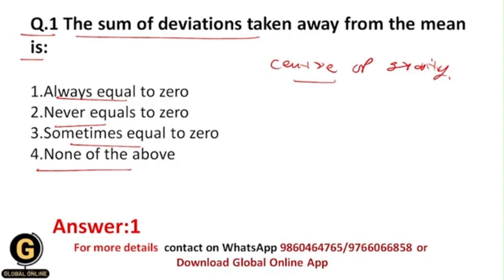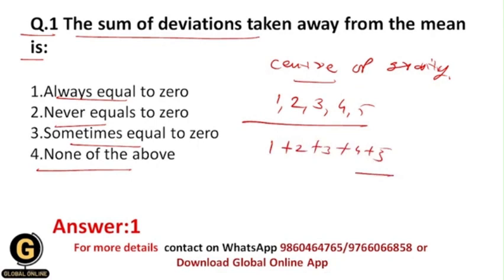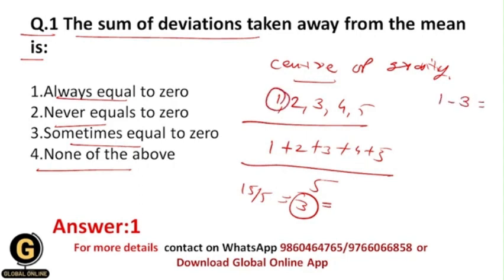So let us see an example. For example, there is a data set 1 2 3 4 5, and after that you take out the mean of this. So what will be its mean? 1 plus 2 plus 3 plus 4 plus 5 divided by 5. Okay, so 2 plus 1 is 3, 3 plus 3 is 6, plus 4 is 10, plus 5 is 15, so 15 by 5 is equal to 3. So your mean value will be 3 over here. Now let us take the deviations from the mean. Whenever you need to take the deviations from the mean, you need to subtract the mean value from each data point. So for example, there is 1, then you will do 1 minus 3, then you will get minus 2.